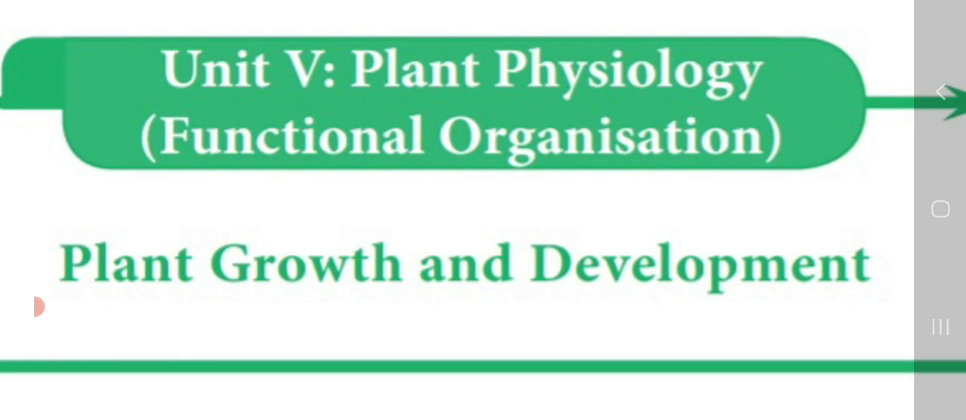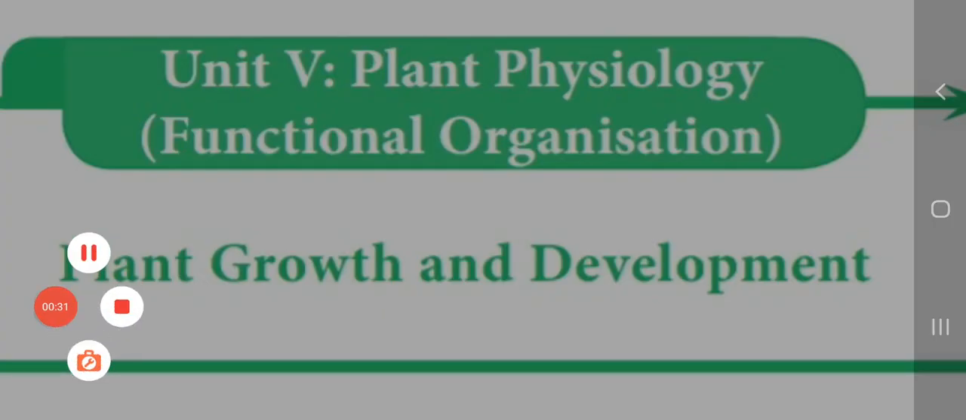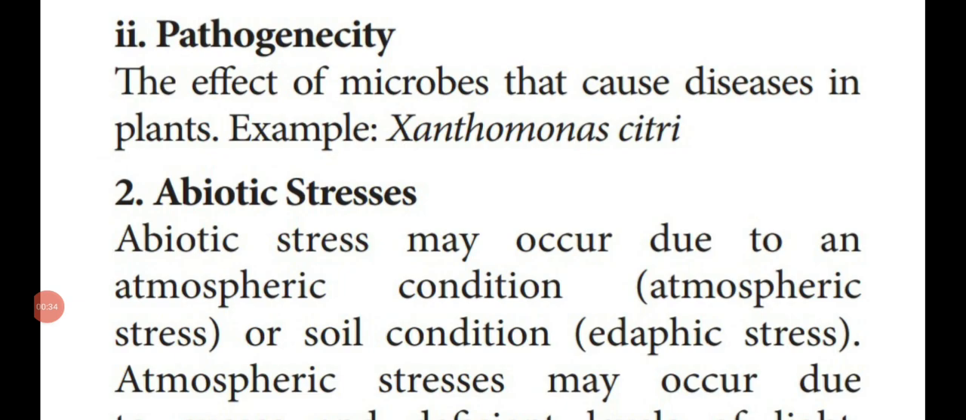In this video, we are going to continue the topic plant growth and development. Dear students, in the previous video class, we started stress management in plants. In this video also, we are going to continue the same topic, stress management. So the first topic is pathogenicity. That means the microbes which cause disease in the plants is known as pathogenicity.